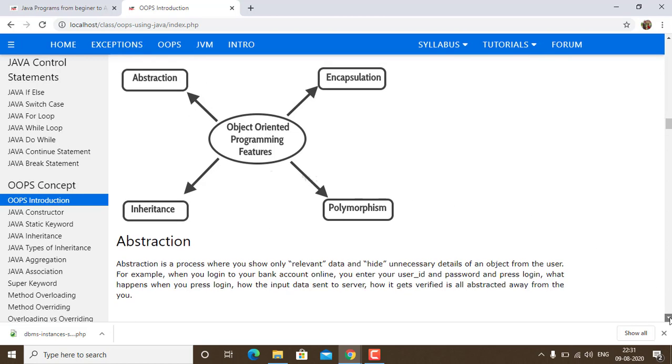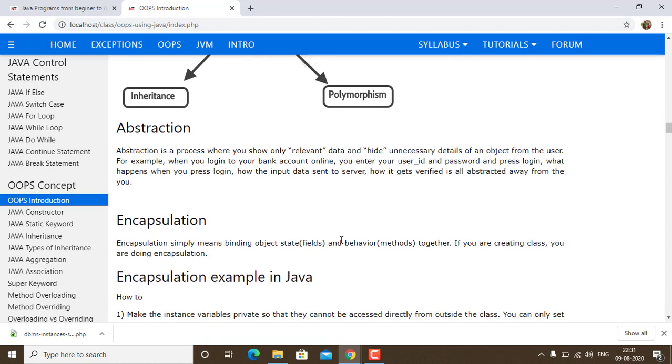I have already told you that hiding the internal details and showing the essential features is known as abstraction. Abstraction is a process where you show only relevant data and hide unnecessary details of an object from the user. For example, when you log in to your bank account online, you enter the user ID and password, press login. What happens when you press login? How the input data is sent to the server, how it gets verified, these things are hidden from you. You don't need to know. You just need to know that when you press enter, if everything you have entered is correct, then you should access your data. This is what is known as abstraction. That means hiding what is going on inside.